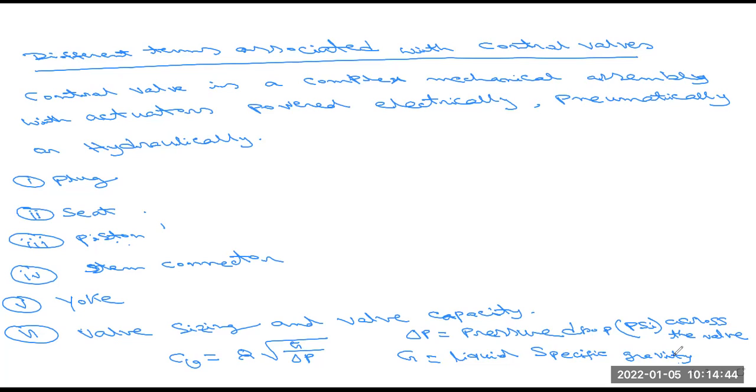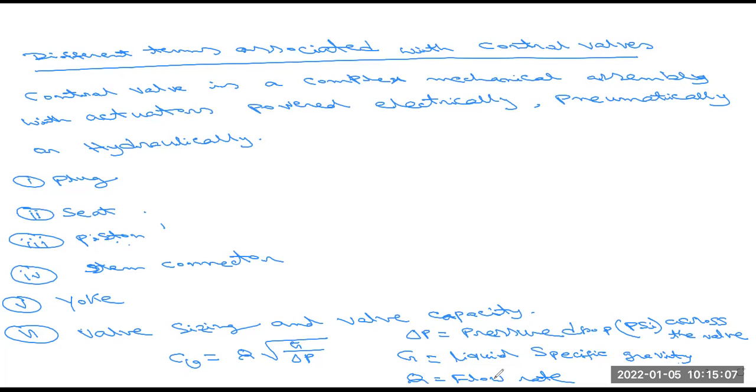All of you know that for normal water, the specific gravity value is 1. Another term, Q: Q is the flow rate. This is basically very important.